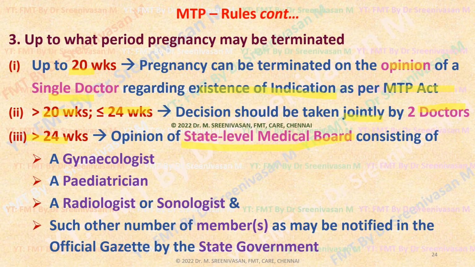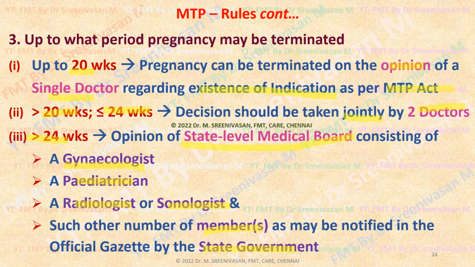The woman has to make a requisition to the state level medical board comprising a gynecologist, pediatrician, radiologist or sonologist, and any other member or specialist, either one or more members, nominated by the state government. The names of those doctors are nominated by the state government depending on the case.